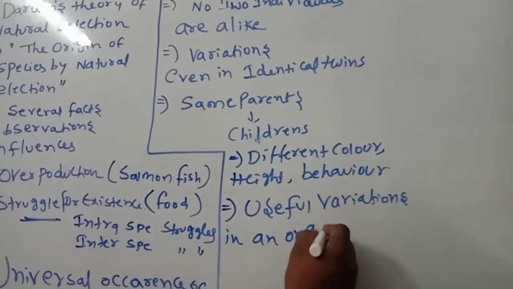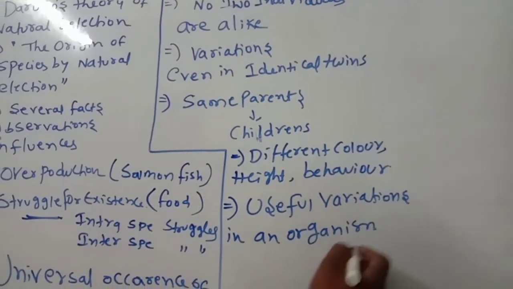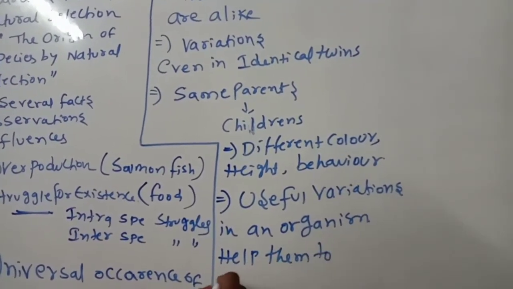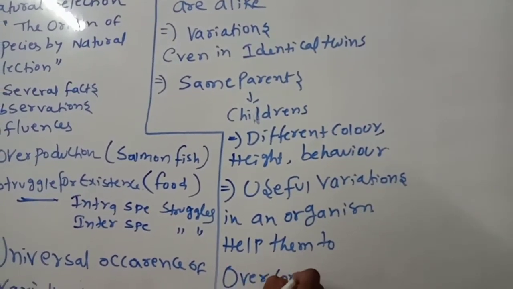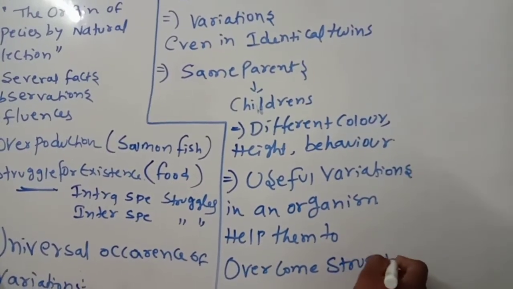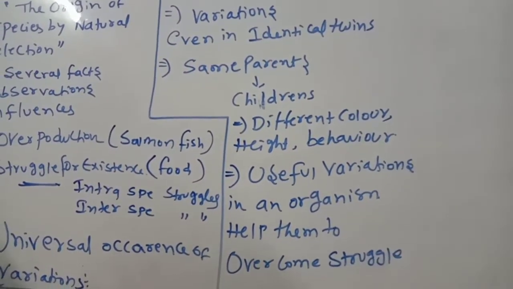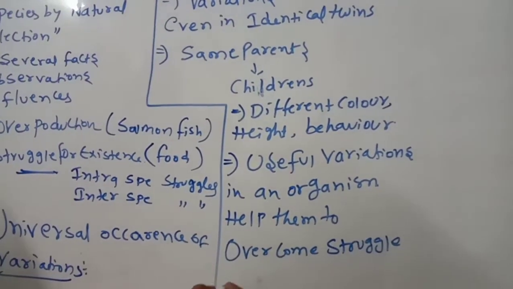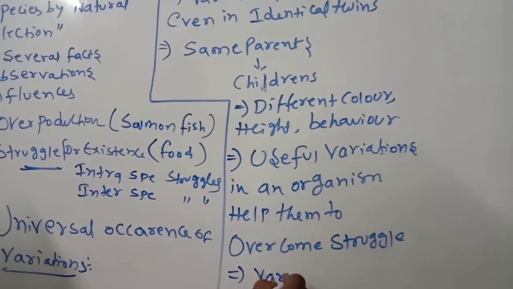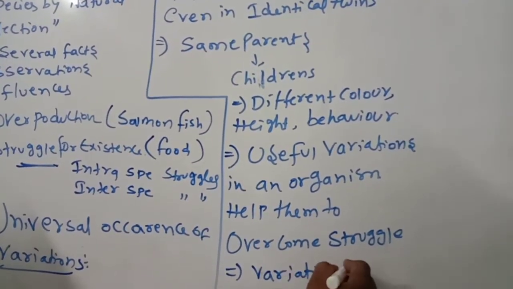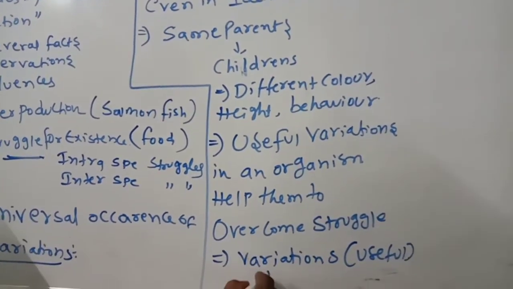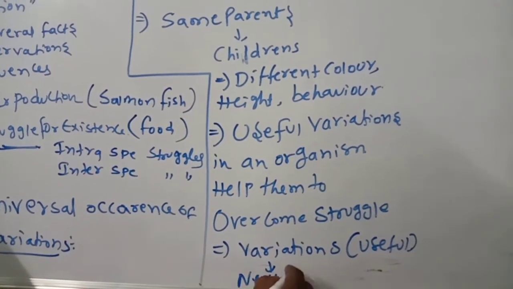Useful variations in an organism help them to overcome struggle. Some new good variations, useful variations, can overcome the struggles. So the variations which are useful will be transferred to the next generations.